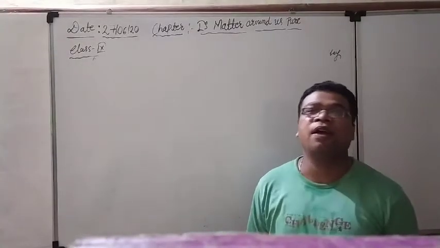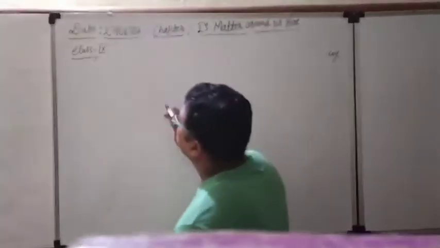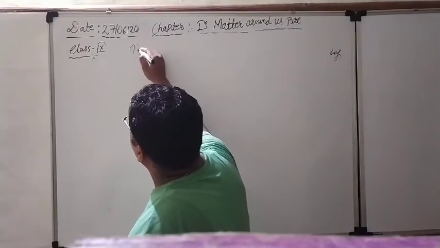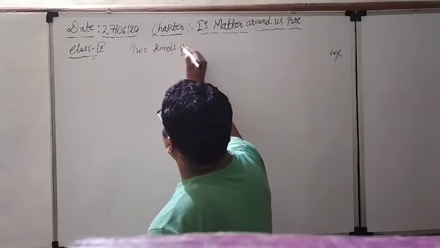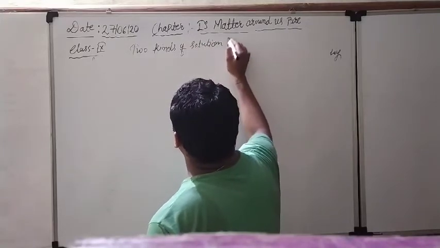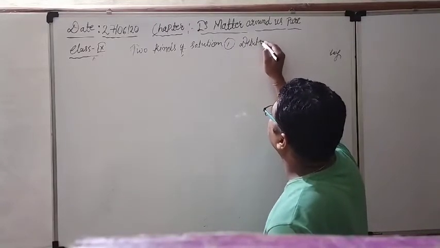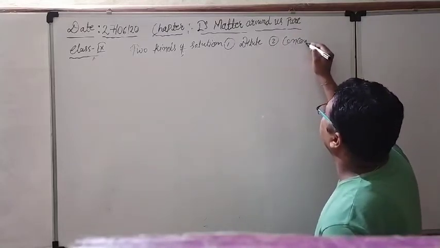In my last lecture I told you about the properties of the solution. Actually, there are two kinds of solution. I am writing in the short form: two kinds of solution. What are these two kinds? First is the dilute solution, and second is the concentrated solution.